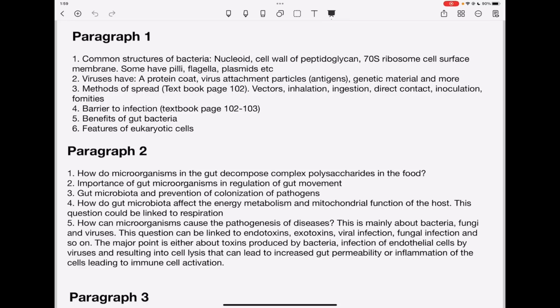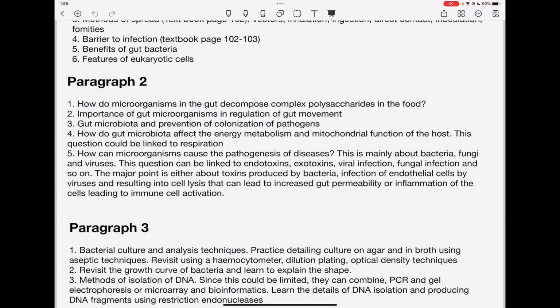They could ask you about features of eukaryotic cells, so you need to know that as well. From paragraph 1, I do not expect many questions because the content was focused on the introduction. Now, when we go to paragraph 2, they can ask you about how microorganisms in the gut decompose complex polysaccharides in the food. You need to remember that they can secrete enzymes, and then these enzymes break down components extracellularly, and then after, those components are going to be absorbed into the microorganisms.